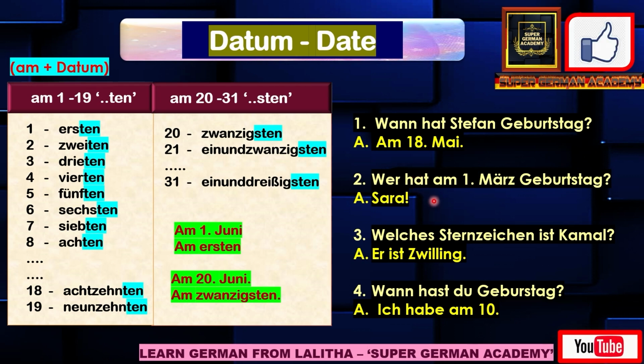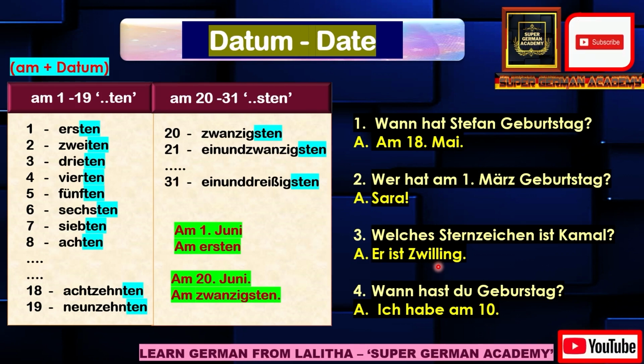Second question, "Wer hat am 1. März Geburtstag?" So whose birthday is on 1st March? Sarah. "Welches Sternzeichen ist Kamal?" Means what is the zodiac sign of Kamal? "Ist Zwilling." Here the Sternzeichen means zodiac sign. So "ist Zwilling" means he is twins.